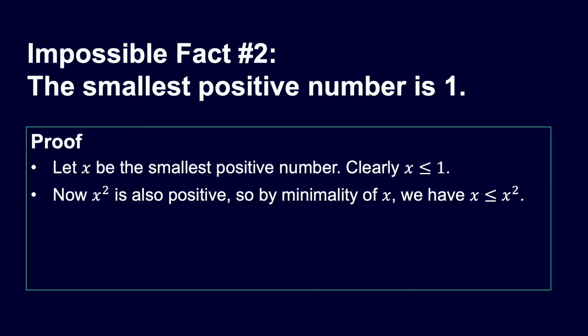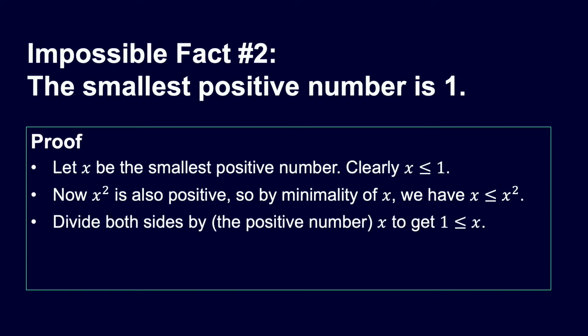OK, now, x less than or equal to x squared. x is positive, it's not 0, so we can divide through by x. I'm not dividing by 0 or anything weird. This is OK. I can divide that little inequality through by x on both sides, and I get 1 is less than or equal to x.